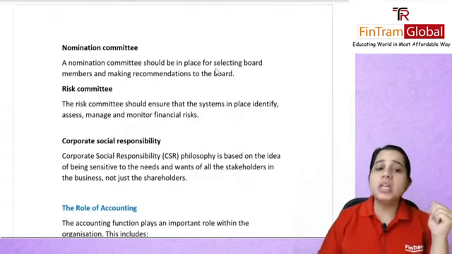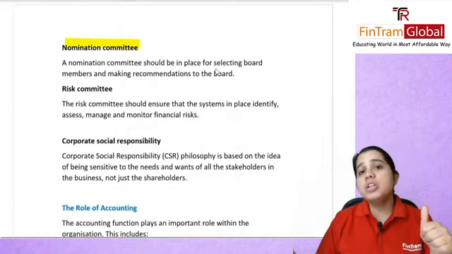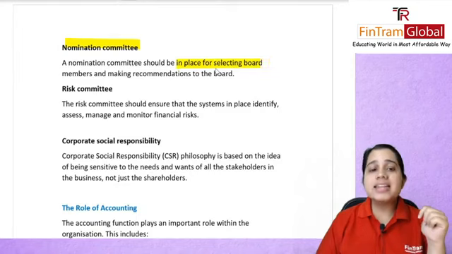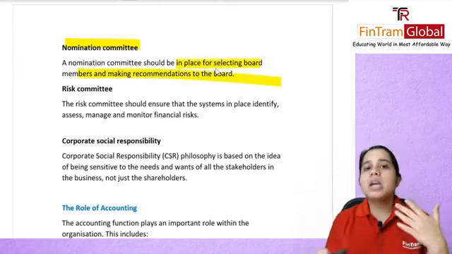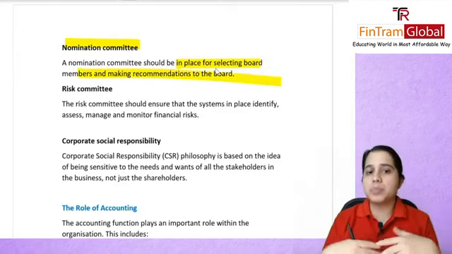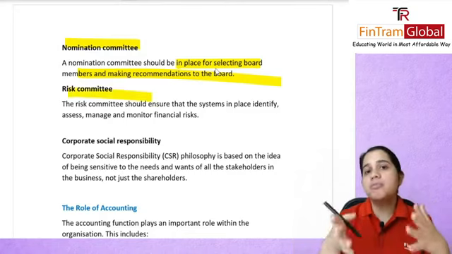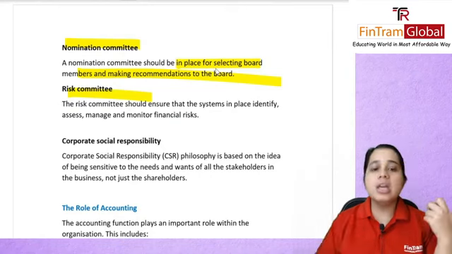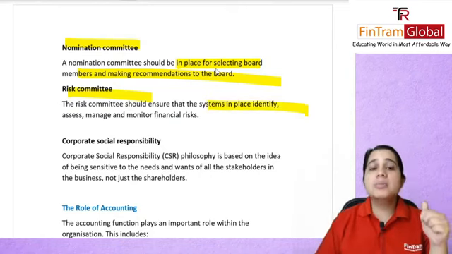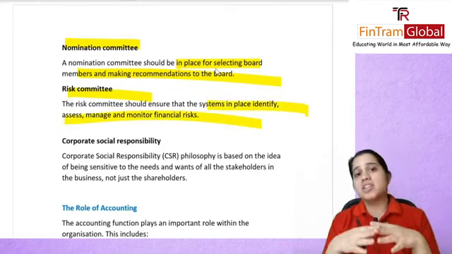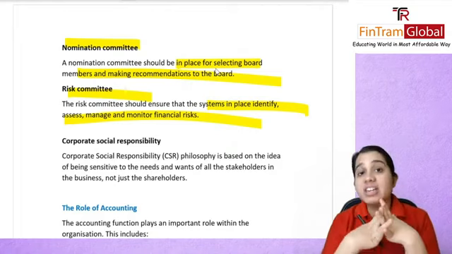Then you have your nomination committee. A nomination committee should be in place for selecting board members, and they will recommend to the board, all right, let's appoint this person. You have your risk committee. If you have it, great. Otherwise, the work of the risk committee is done by the audit committee. This will ensure that systems are in place to identify, assess and manage any sort of financial risk, and monitor the financial risk.